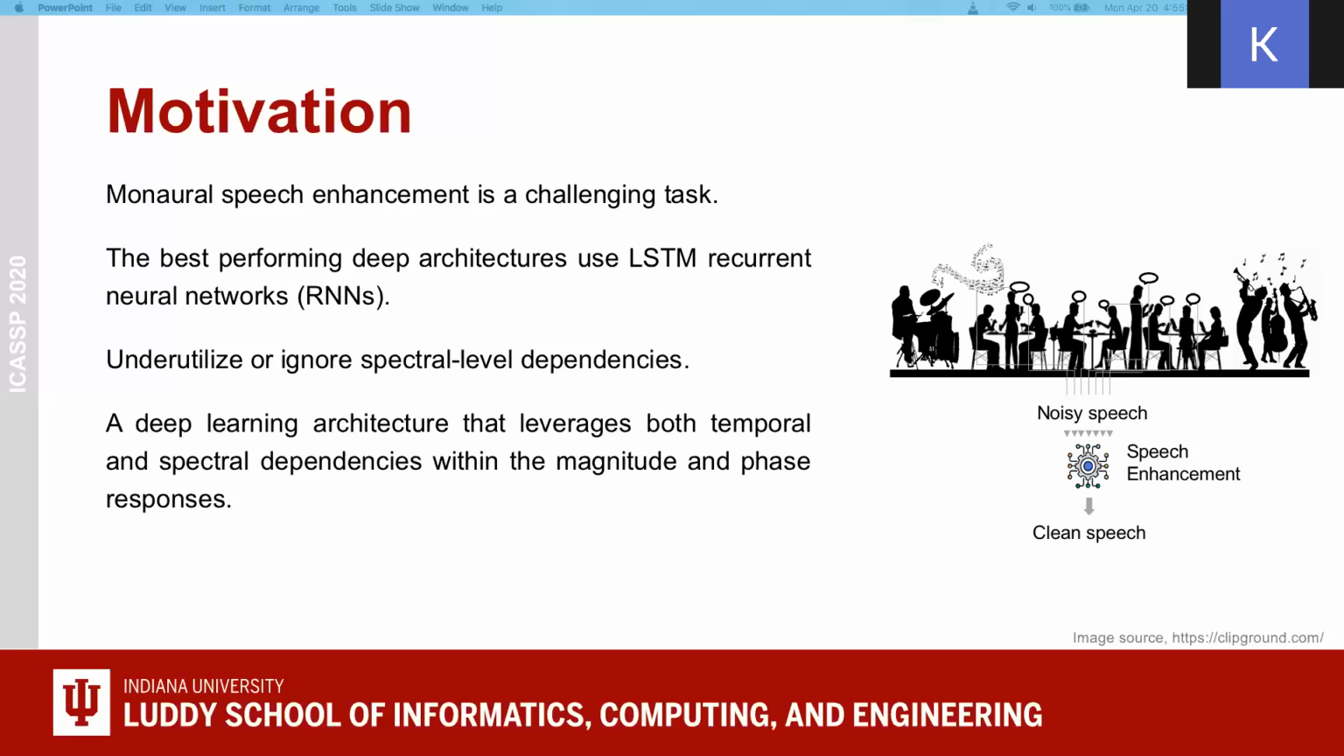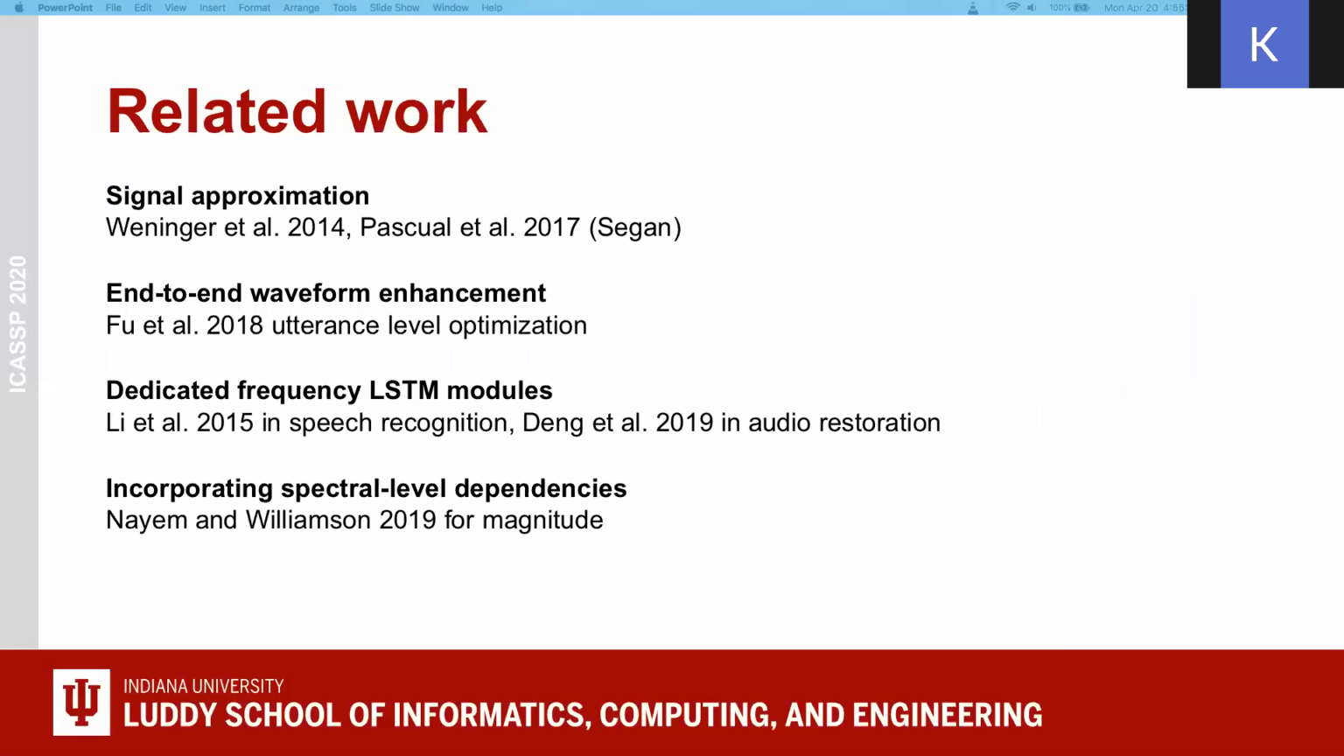The best performing deep architectures use LSTM recurrent neural networks to model short and long temporal dependencies. But these models underutilize or sometimes ignore the spectral level dependencies. Incorporating the spectral level dependencies will benefit the task of monaural speech enhancement. We can do that with a deep learning architecture that leverages both temporal and spectral dependencies within the magnitude and phase responses.